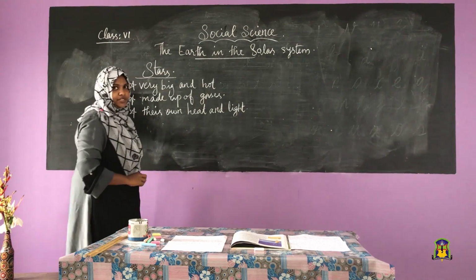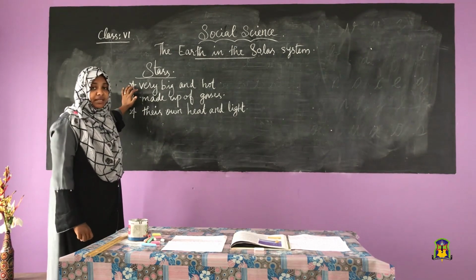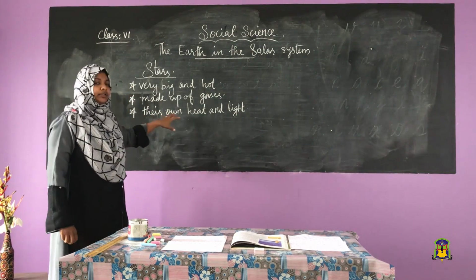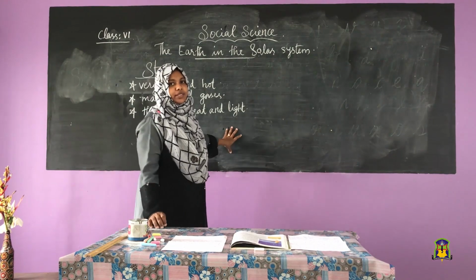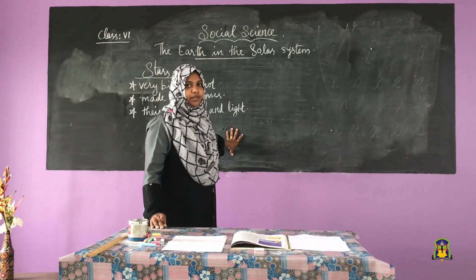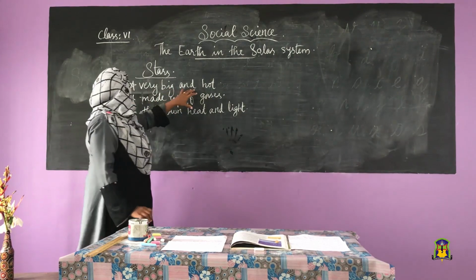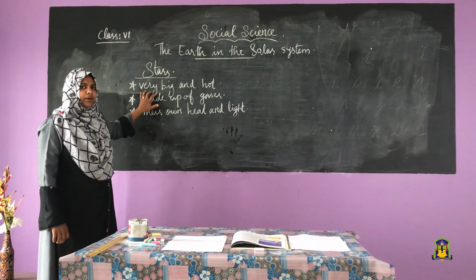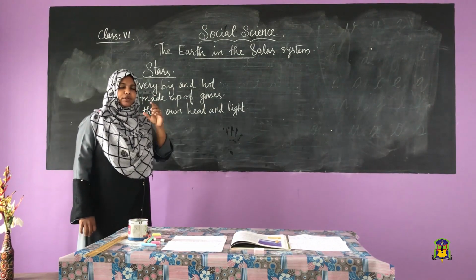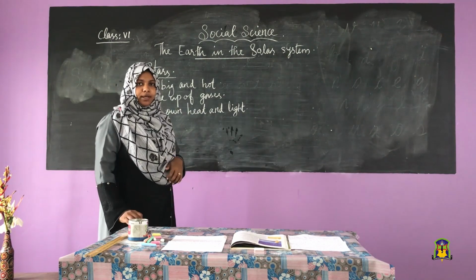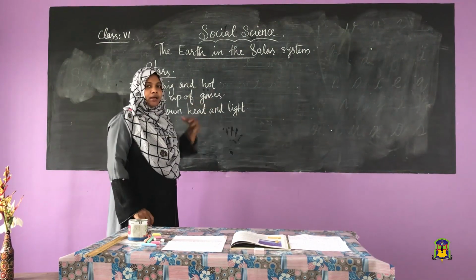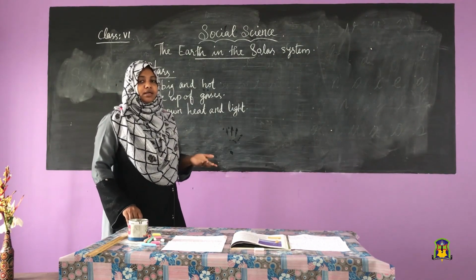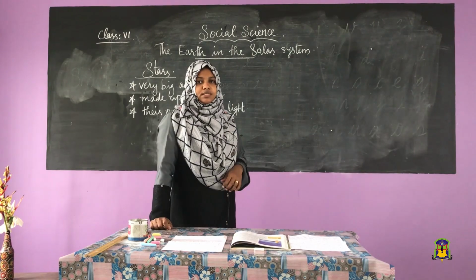So, what are the features of stars? They are very big and hot. They are made up of gases and they have their own heat and light which they emit in large amounts. So, look at this sentence, children. Here it is very big and hot. But when we look at the sky, we can see only very small stars. Do you know why? And also hot. But we are not getting the heat from the stars. Do you know why? Why do these stars appear so small to us?